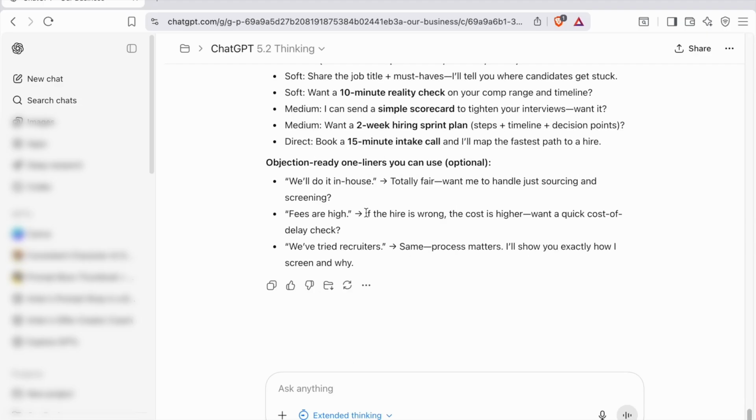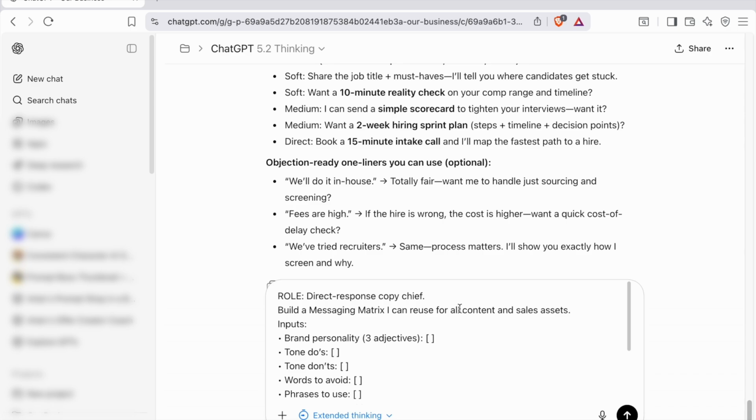Now let's build our messaging matrix. This is the part that makes every future prompt you run more consistent. Your content, your emails, your DMs, your proposals, everything. So let's put our prompt here. And so here we're going to put the LLM in the role of a direct response copy chief. And we're building a messaging matrix that you can reuse for all content and sales assets.